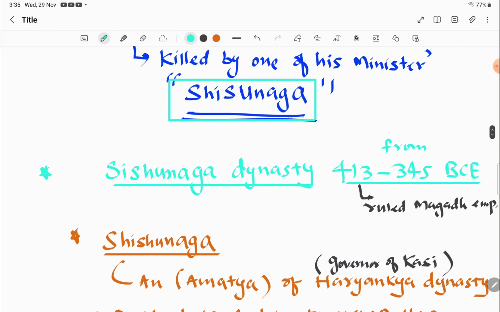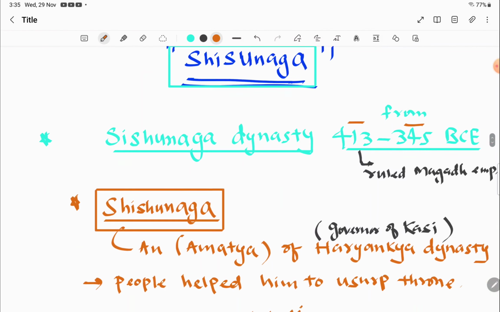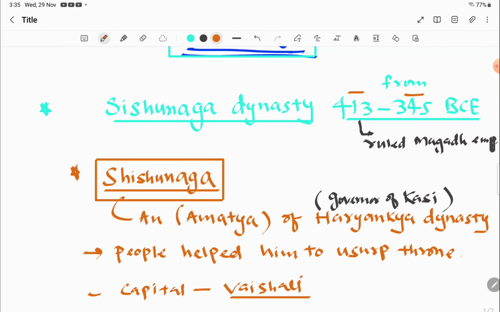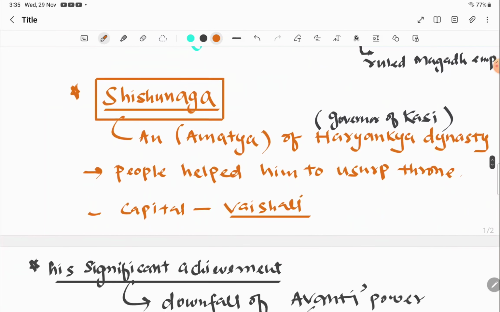Now we are going to learn the Shishunaga dynasty. What is important is that Shishunaga himself was the founder, which is where the name comes from. This dynasty is supposed to have ruled from 413 to 345 BC, as part of the Magadh Empire.